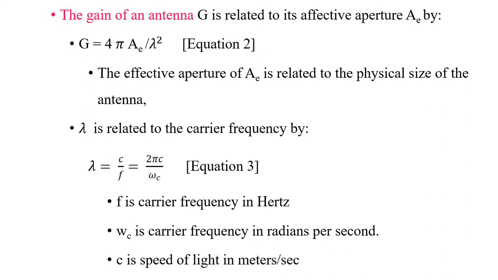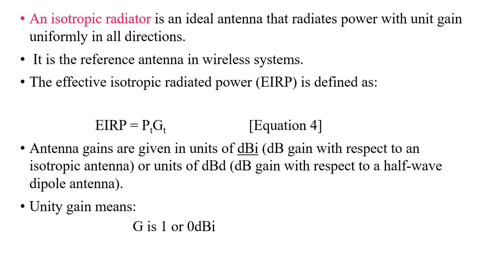Then lambda can be related with the carrier frequency. So lambda equal to C by F, which can be written as 2 pi C by omega C, where omega C is the carrier frequency in radians, and C is the speed of light in these calculations.